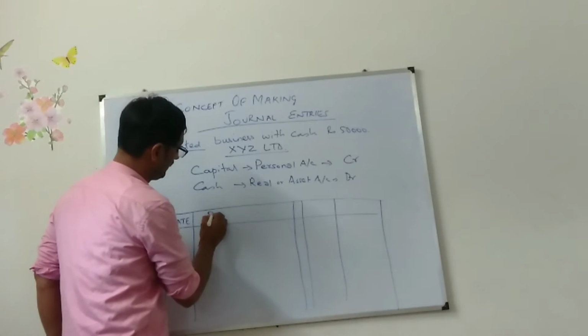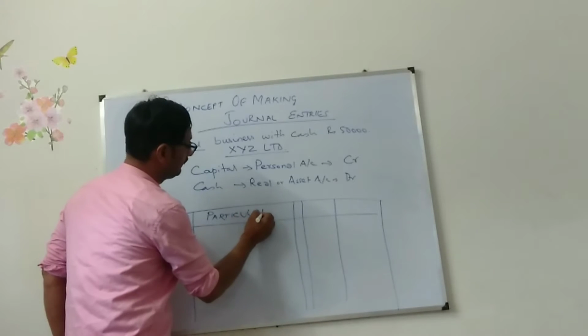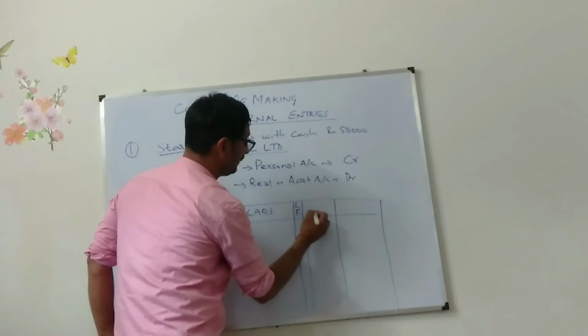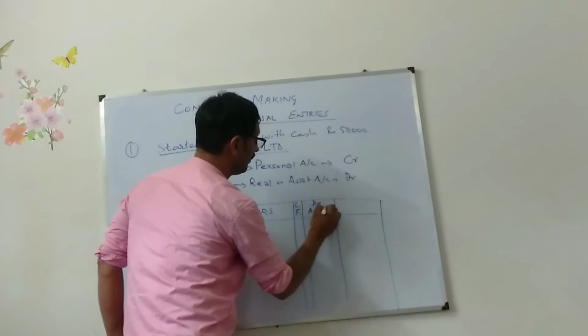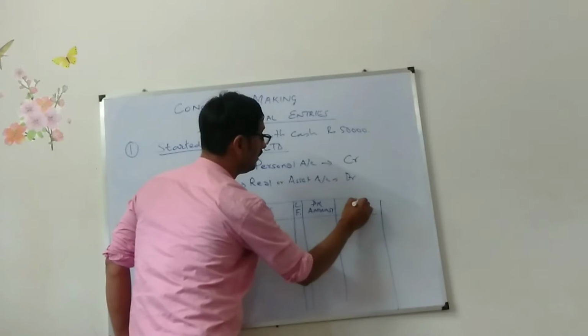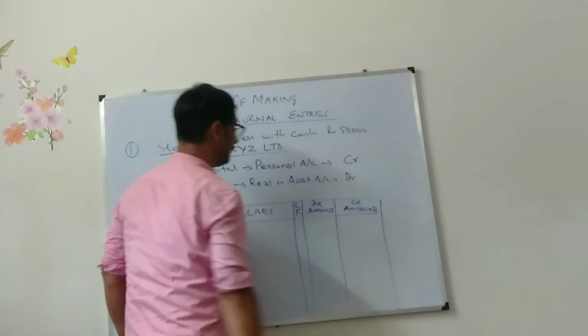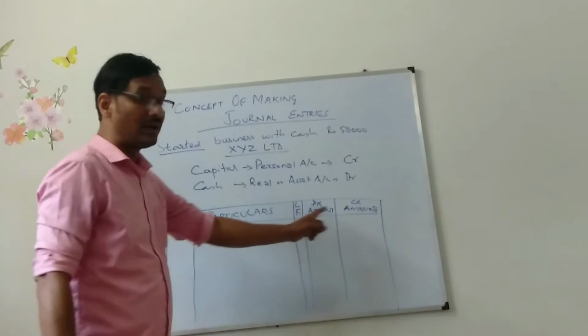Date, particulars, LF, debit amount, credit amount. So these are the 5 columns.